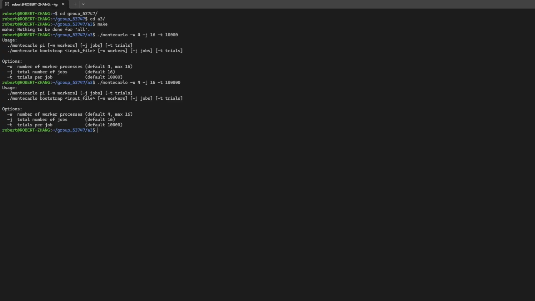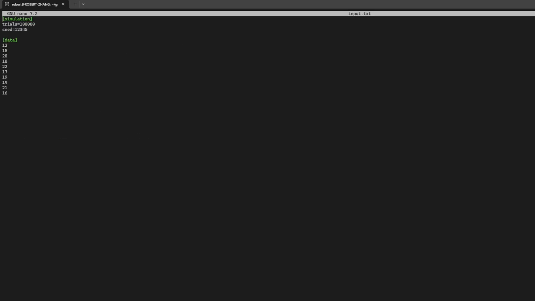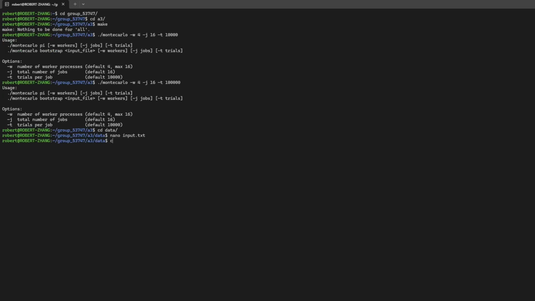In addition to pi estimation, we also implemented a Bootstrap mean estimation feature that reads data from a file and distributes the resampling work across multiple worker processes using pipes. Here's the input file that we use for this demo. Now we will run the Bootstrap simulation with 4 workers, 8 jobs, and 5,000 trials per job.